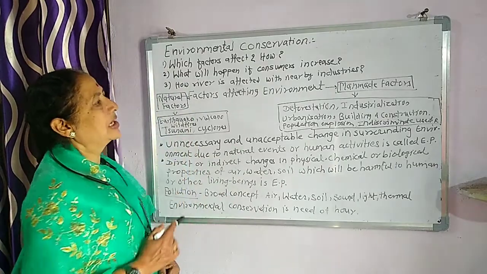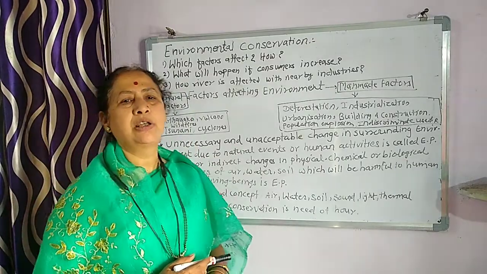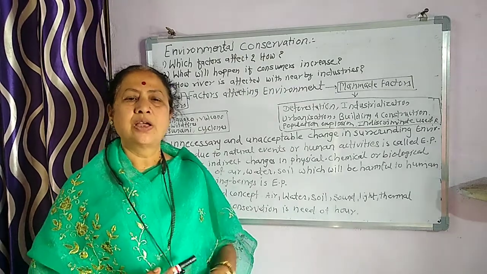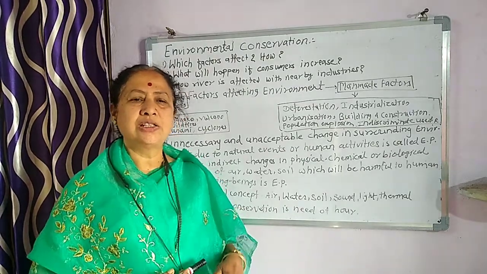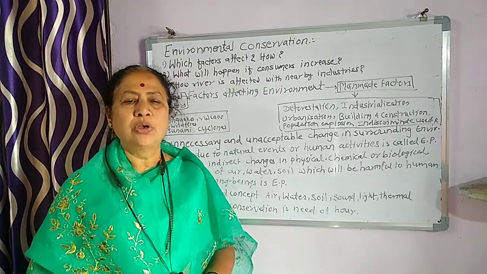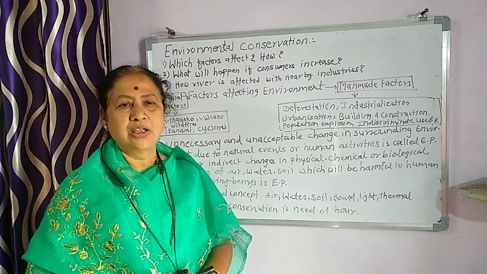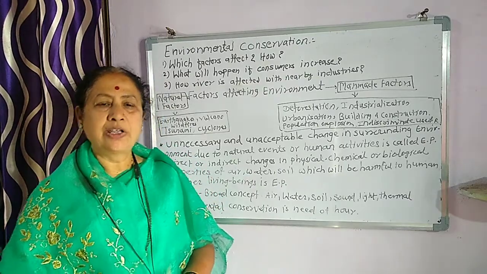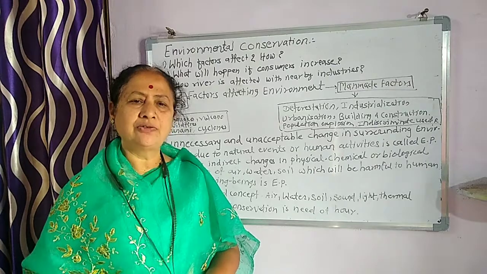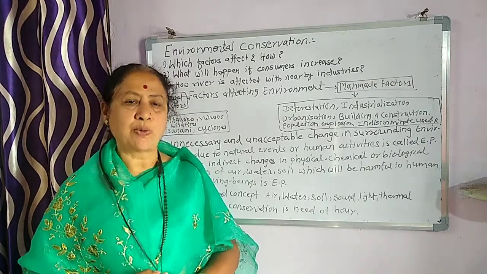Next, how is a river affected by nearby industries? It is considered that if industrialization is carried out on the bank of a river, what will happen? You know that there are several harmful chemicals which are produced in the industries if they are not treated properly.